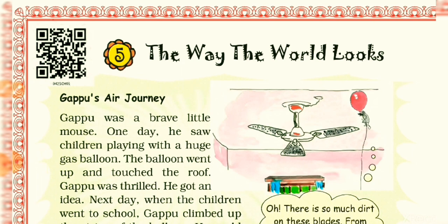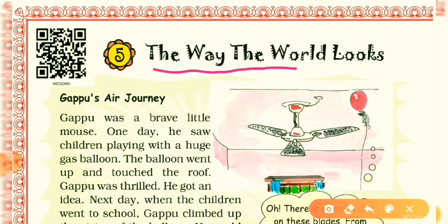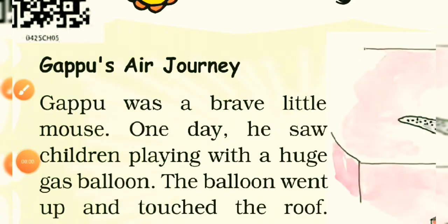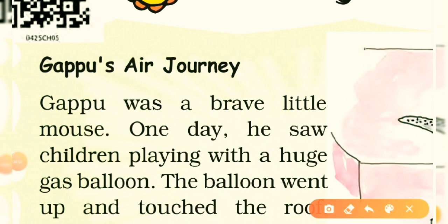Now come to the name of the chapter. This is The Way the World Looks. It means different things have different views. Here we have our first topic, that is Gappu's air journey. Just look at these words properly.